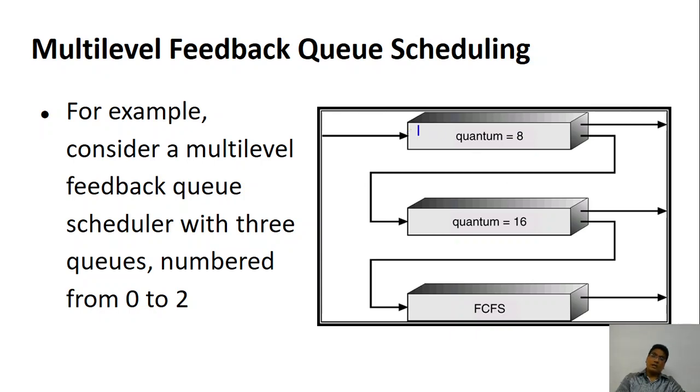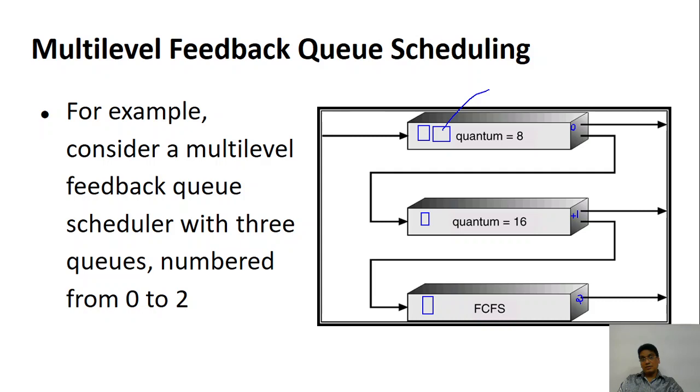If there are some items in the first queue, that is queue 0, the CPU will take them. If there are no items, it will take from queue 1, that is the quantum 16. If there are no items here, it will take from the last queue, that is queue number 2. So 0, 1, 2. If there is no item in Q0, Q1 is taken.